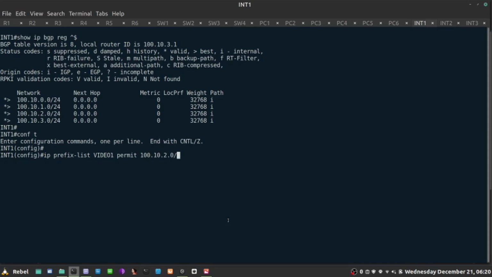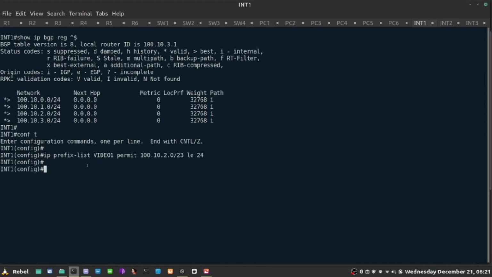We're going to be checking the first 23 bits, so that matches 2 and 3, and we've already seen that in one of the videos. But the prefixes themselves are 24 bits in length, so that's going to match on both 100.10.2.0/24 and 100.10.3.0/24.